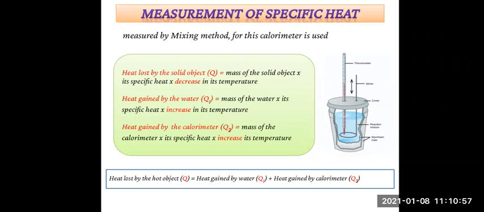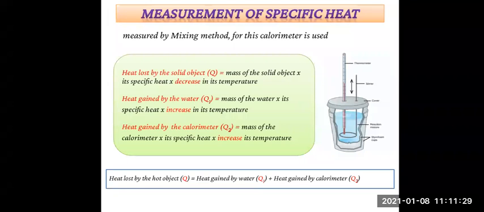So maybe you understood the difference between heat lost and heat gained by water, that is, it is the increase in temperature. The next one, heat gained by the calorimeter, that is Q2. The formula for it is mass of the calorimeter multiplied by its specific heat multiplied by increase in its temperature.